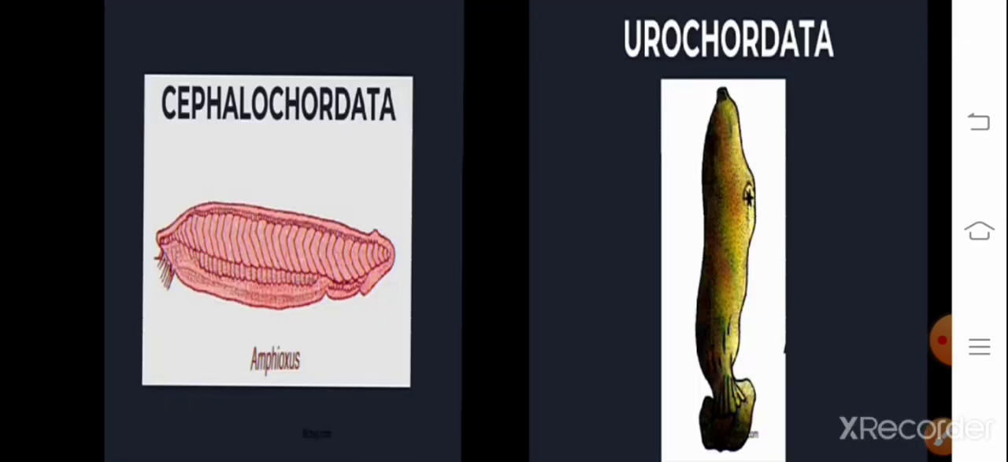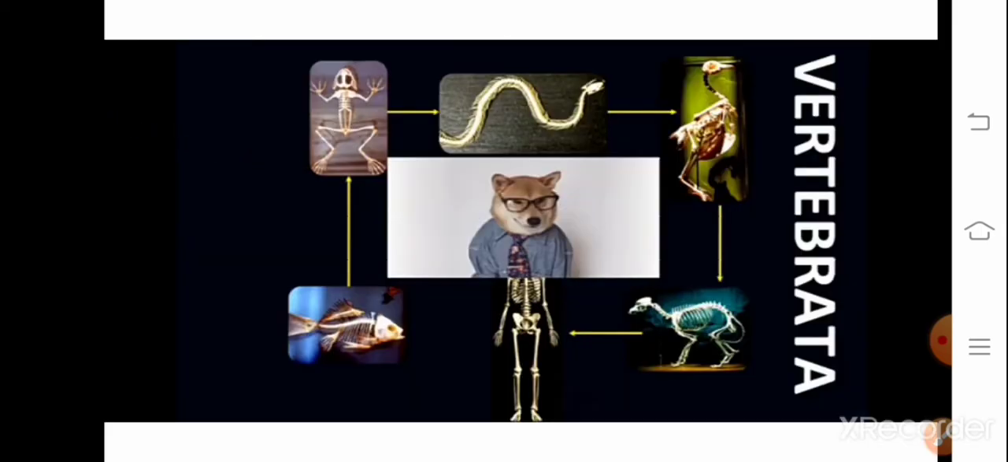So here is the picture of Amphioxus. This is one of the examples for Cephalochordata, and in Urochordata, here is a picture of Ascidia. So for you in first PU, you need to study in detail about subphylum Vertebrata. That is the third one.